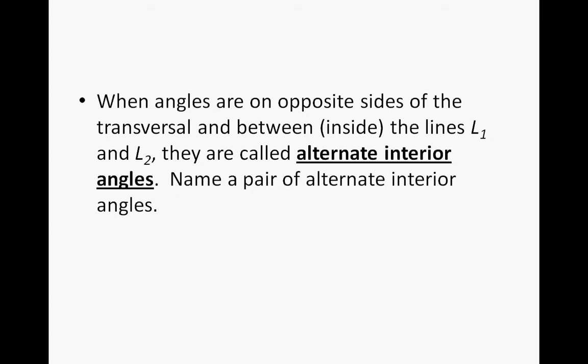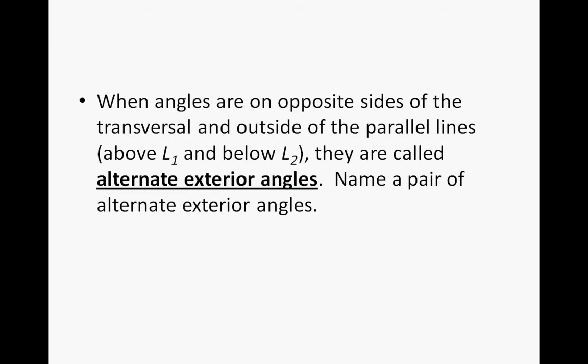Another definition is when angles are on opposite sides of the transversal and between or inside lines L1 and L2, they are called alternate interior angles. So name a pair of alternate interior angles. This would be angles 4 and 6 and 3 and 5. And last, when angles are on opposite sides of the transversal and outside of the parallel lines, above L1 and below L2, they are called alternate exterior angles. Name a pair of alternate exterior angles. That would be angles 1 and 7 and 2 and 8.